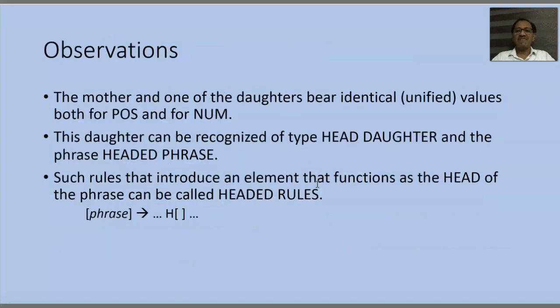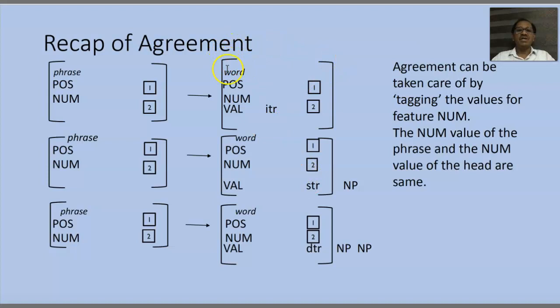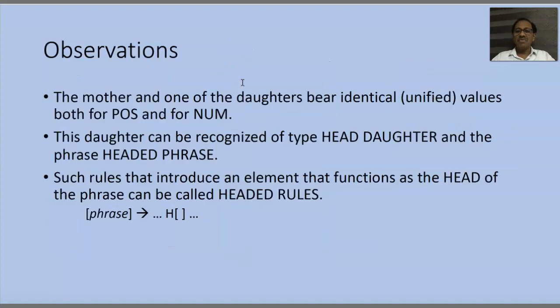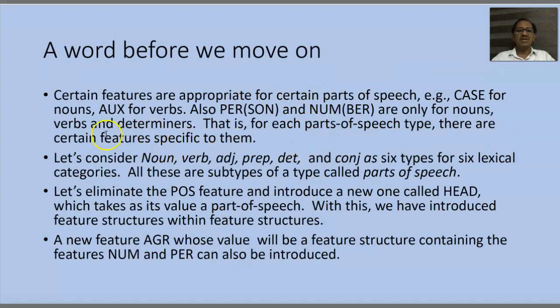So we have now a word which can be a subtype of parts of speech, that may be noun or verb or preposition, etc. And POS is substituted with the feature head. What we are actually doing is introducing feature structures within feature structures. One feature structure has another feature structure. We'll look at an example immediately after this slide.